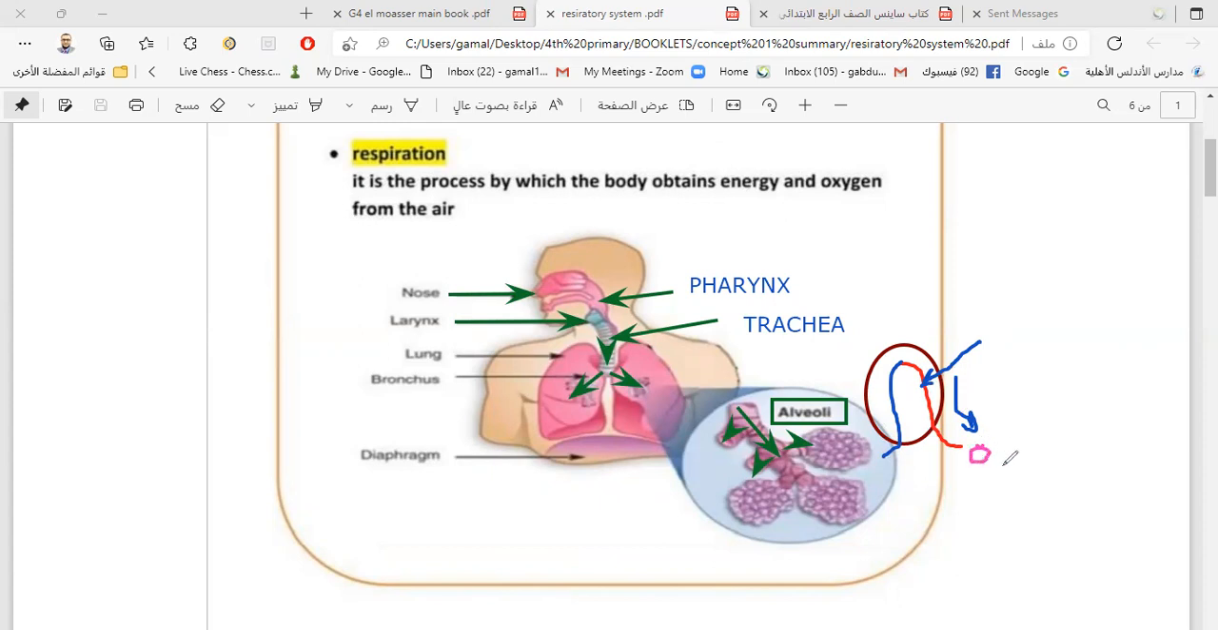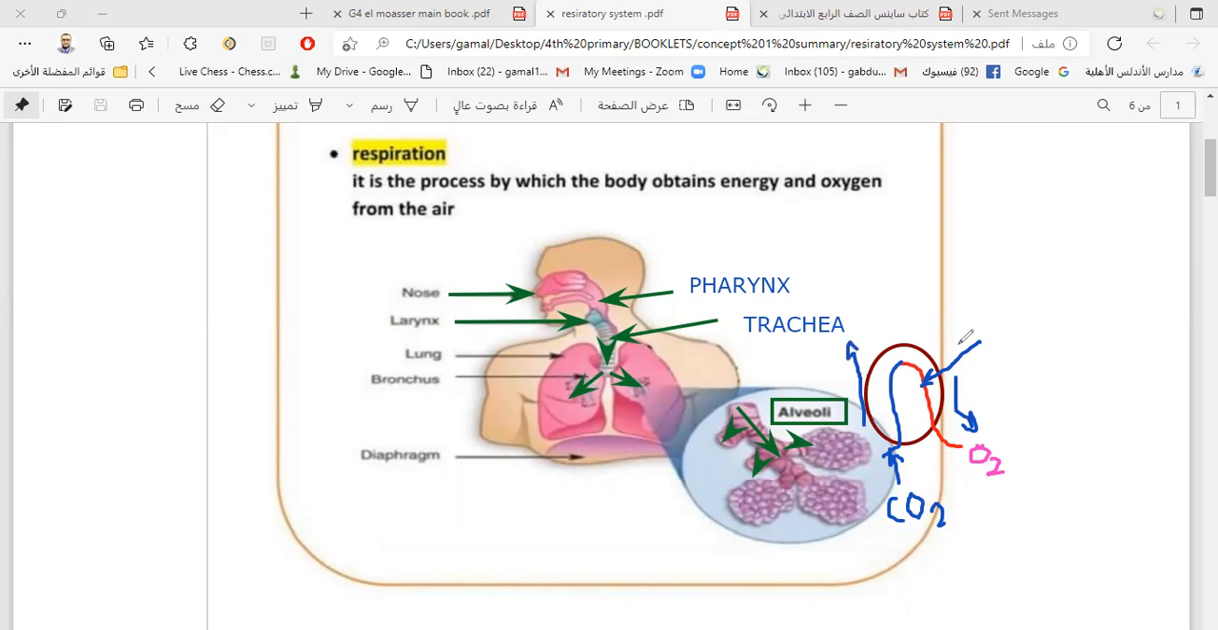O2 is carried to the blood, so you can transfer oxygen to all body cells. And the other blood capillary carries carbon dioxide again to the respiratory system, then outside the body. So the oxygen moves down and carbon dioxide moves up.